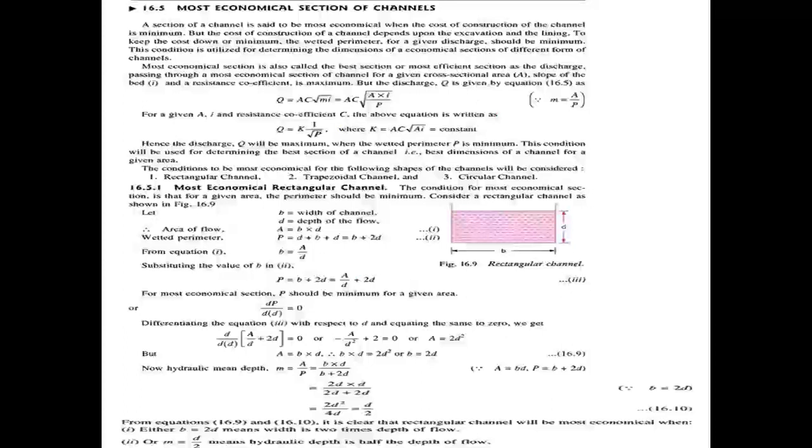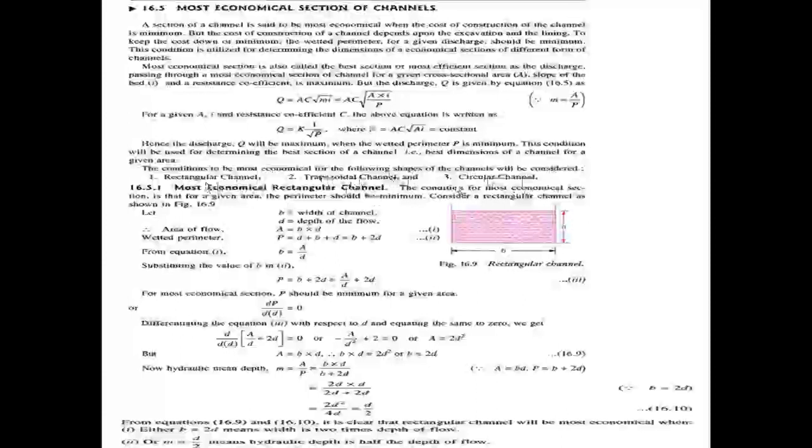A section is said to be a most economical section. We have three shapes of channels: rectangular channel, trapezoidal channel, and circular channel. In this class, I am going to explain the rectangular channel and the trapezoidal channel.